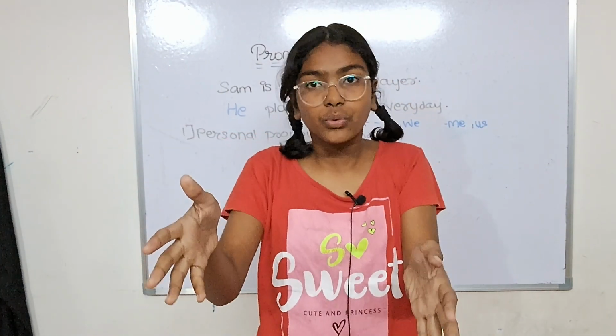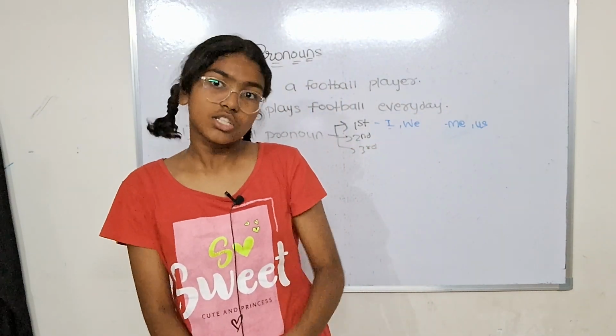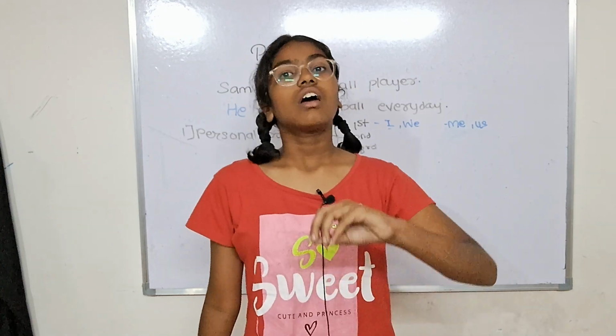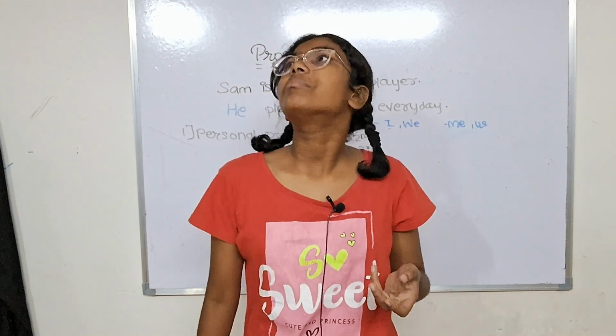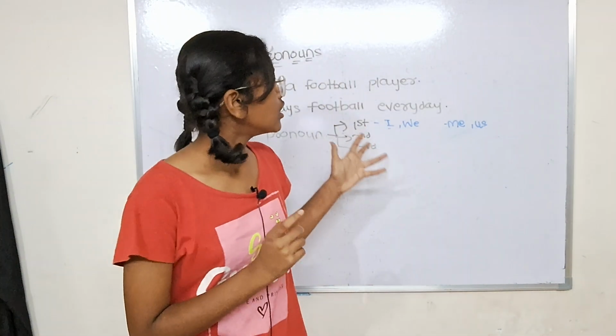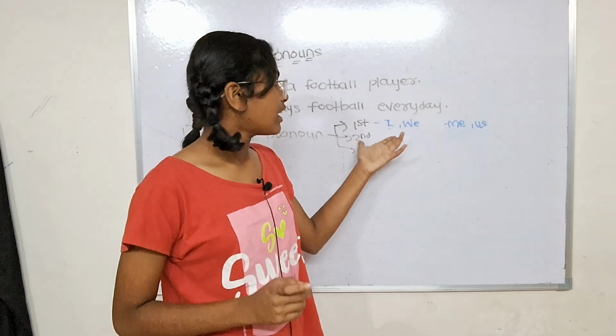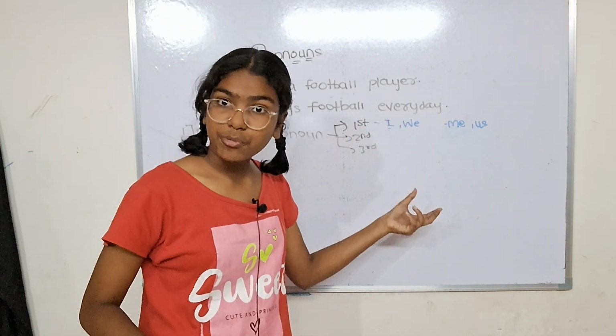Just the plural. The difference between we and they is very simple. We means you are there, you are included in that activity, and they means I'm excluded, I am not there, and the other person or the other people are there. Okay, so this is the main thing. So the first person is I, and the plural is we in the subject position.